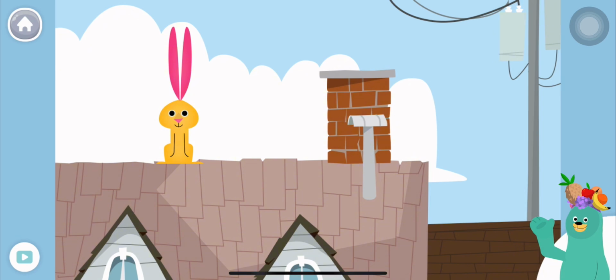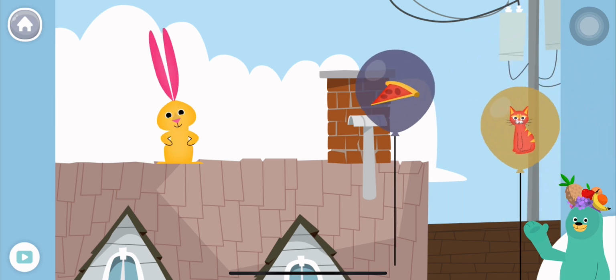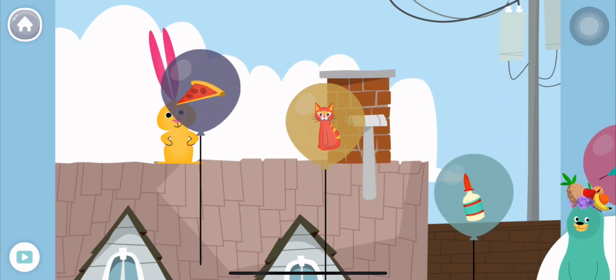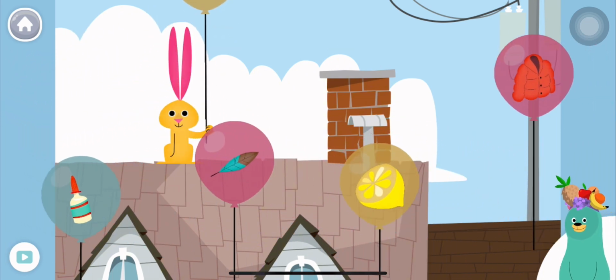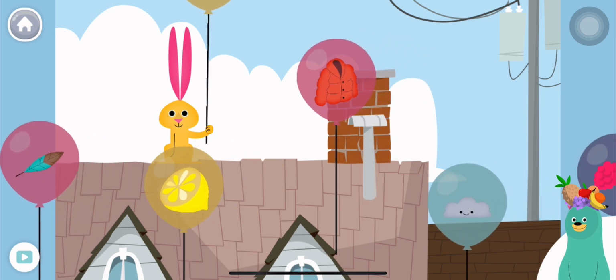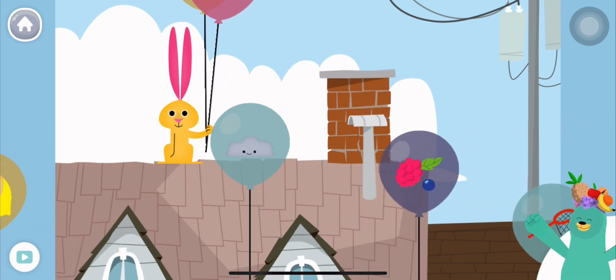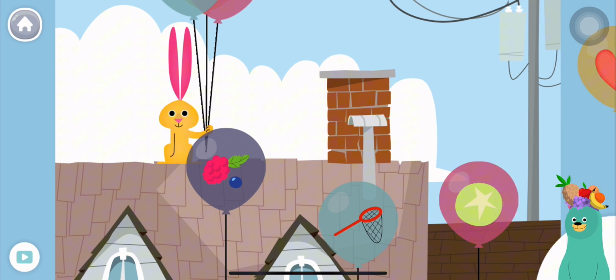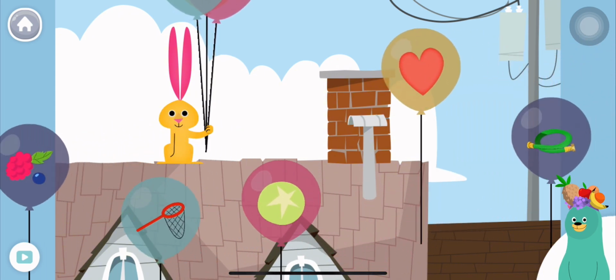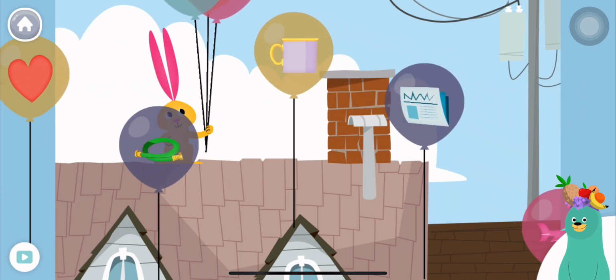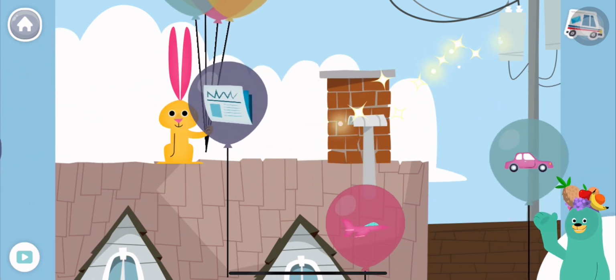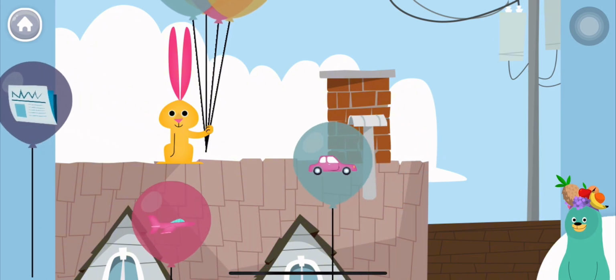Drag all the things that start with the k sound to the rabbit. Cat. Woohoo! Coat. Woohoo! Cloud. Woohoo! Cup. Woohoo! Nice work! You found them!